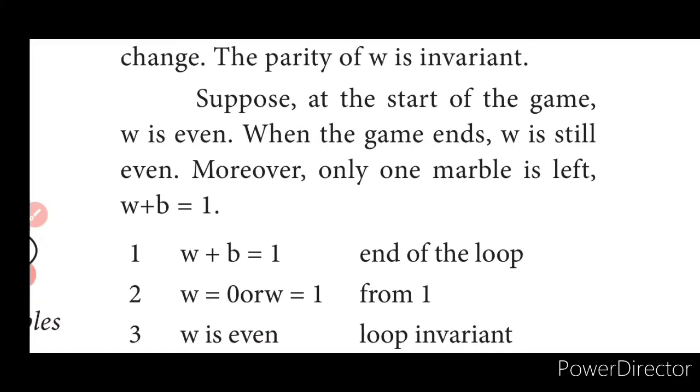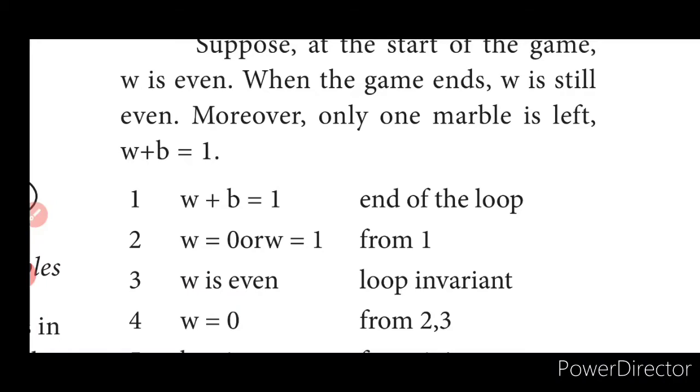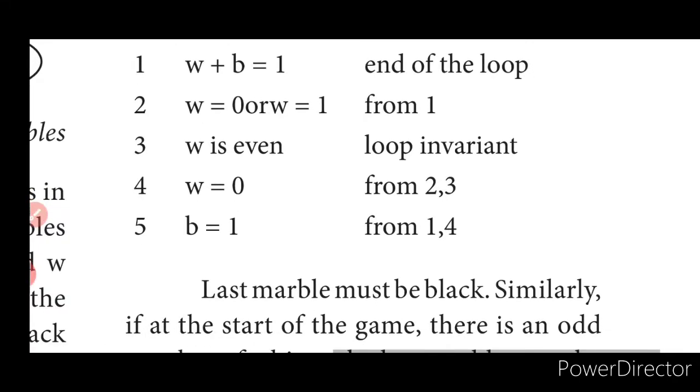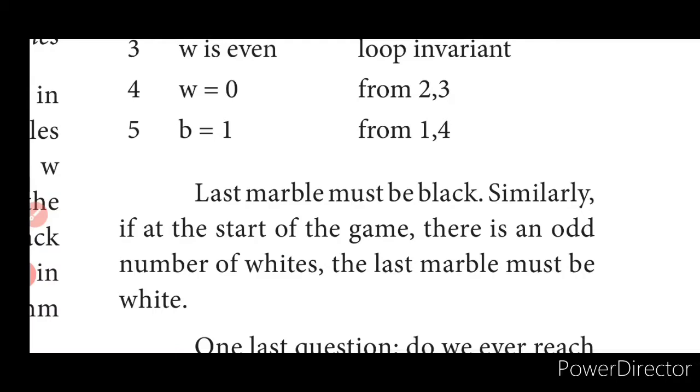Now, let us take this as the end of the loop. W plus B is equal to 1, which is the end of the loop. W can either be 0 or 1, isn't it? Because we have chosen that W is going to be even, it means the last cannot be white. So W is even still. So it is a loop invariant. W is 0 from 2, 3. B is equal to 1 from 1, 4. The last marble must be black.